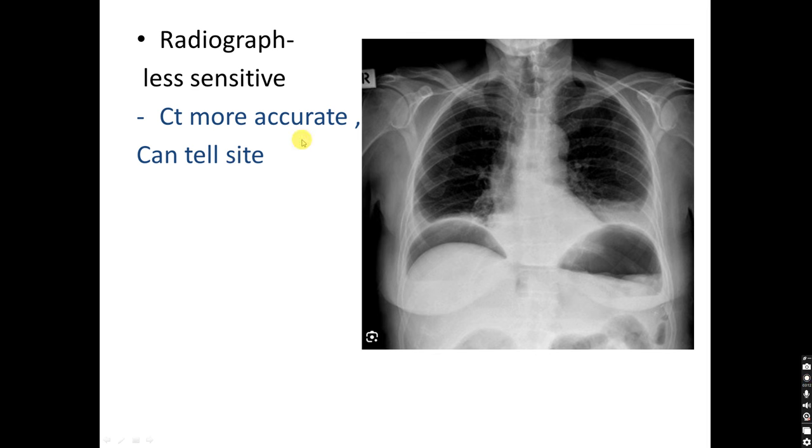What CT can tell more is the site. In many cases, it can tell the site of the perforation. Two common sites are peptic ulcer disease and diverticulitis. CT is also very sensitive even for small free intraperitoneal air.